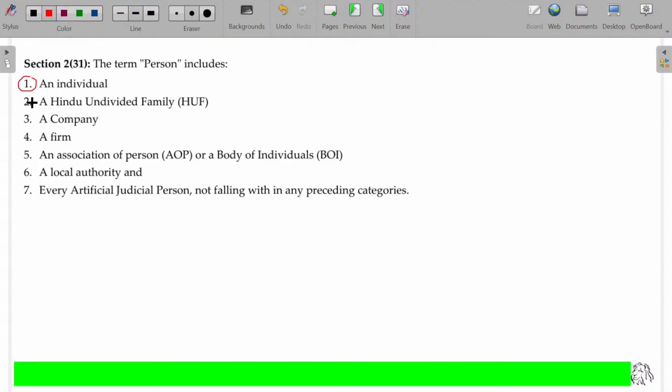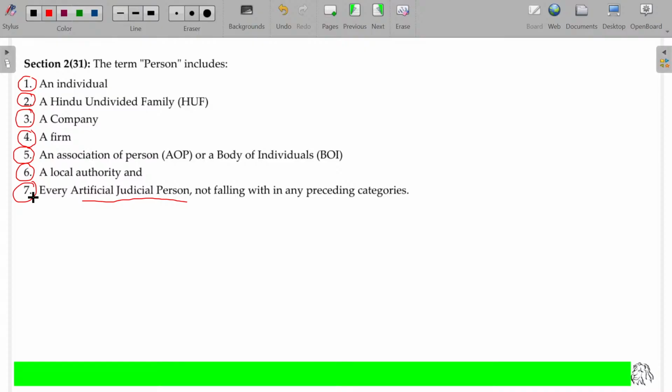Individual, Hindu undivided family, company, firm. I hope so. Among the four, three are most popular. You know that: individual, company, and firm. Right? And we have AOP and BOI, Association of Persons and Body of Individuals, a local authority, and every artificial juridical person not falling under the above 6.